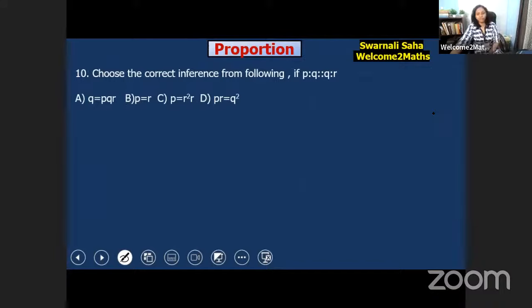Now question number 10 for you. Choose the correct option from the following. P is to Q proportion Q is to R. Which would be the right one?